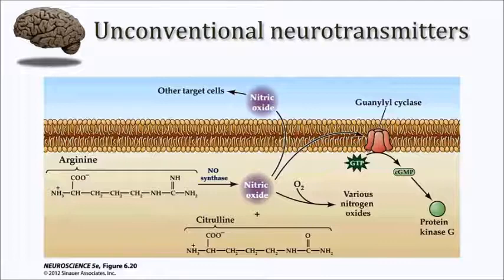For peptide neurotransmitters, the synthetic pathway is primarily in the cell body, where the peptide is processed like all other peptides through the endoplasmic reticulum, the Golgi apparatus, where various kinds of post-translational modifications may be performed.